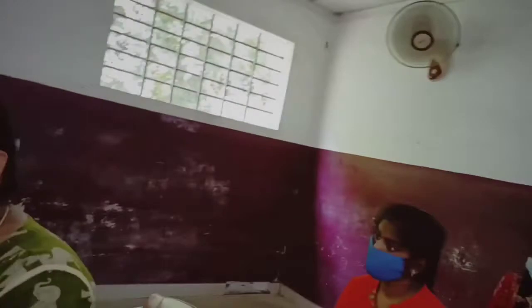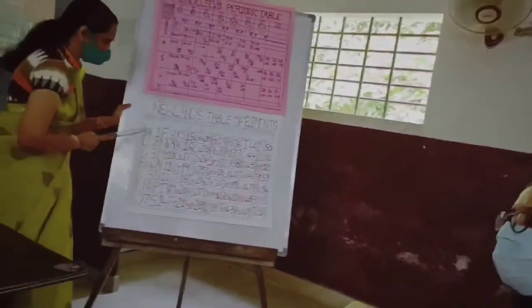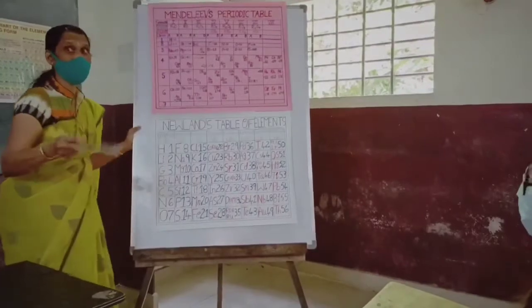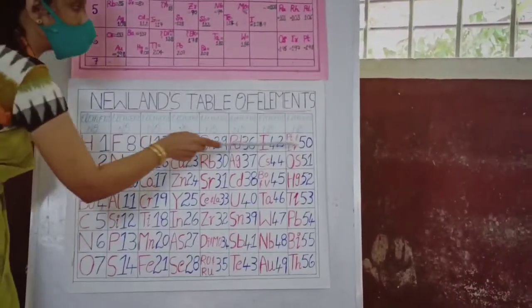So, Satisri, once again, can you say what is the law of octaves? The law of octaves states that when the elements are arranged in the ascending order of the atomic weight, they follow a particular pattern in which their properties repeat at regular intervals. Every 8th element from the starting element resembles the starting element in its properties. Elements with similar chemical properties are written in the horizontal row. Okay, so see here, all the elements which have similar properties fall in the horizontal row.